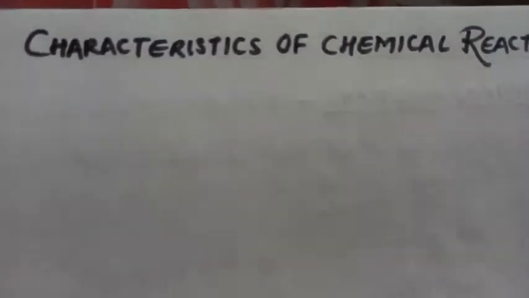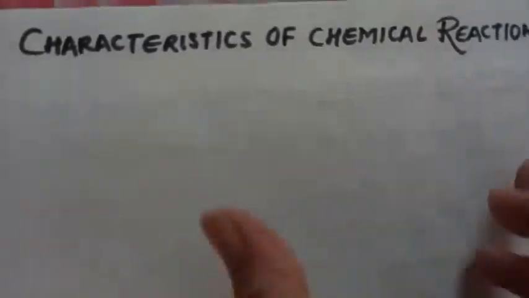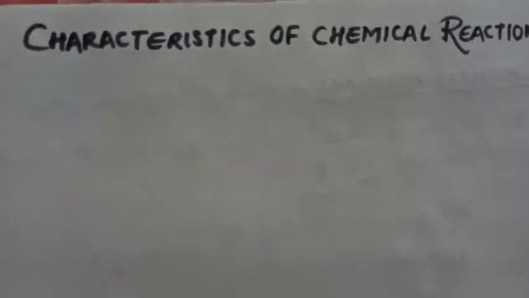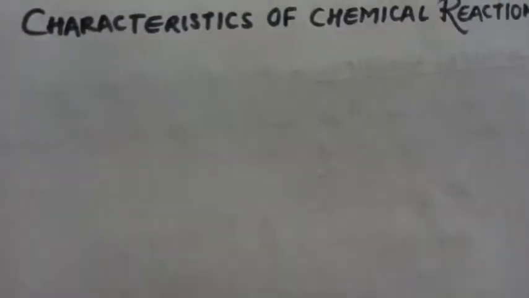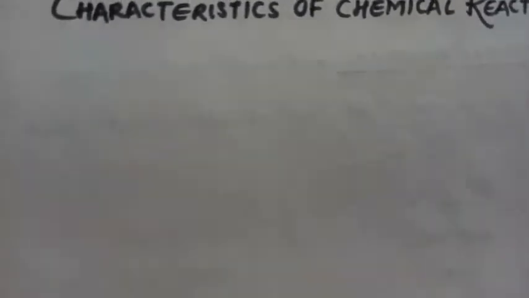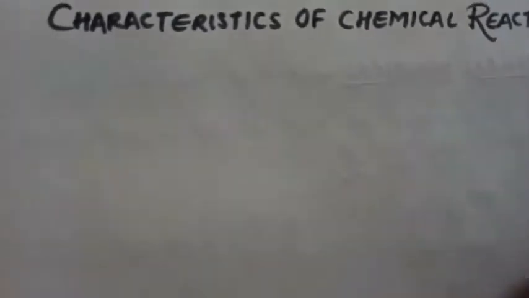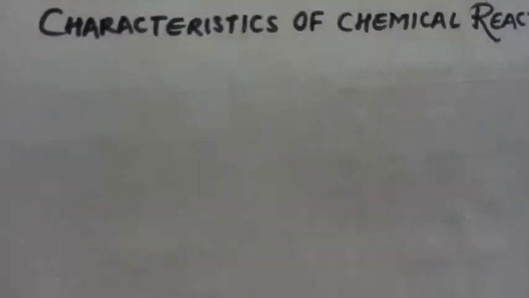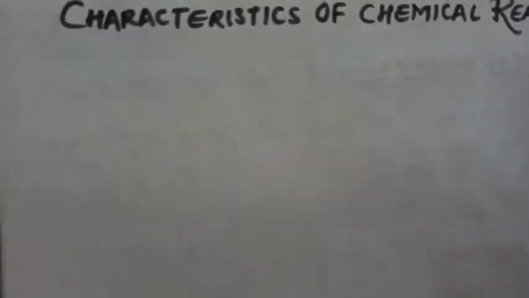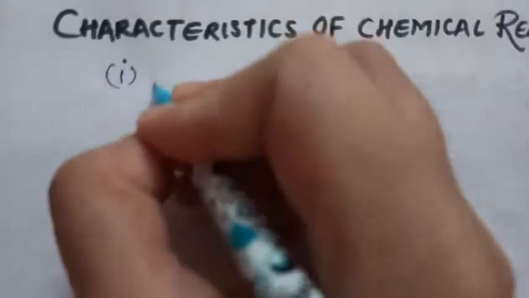Now let us continue and discuss what are the characteristics of chemical reactions. Characteristics means if any process is going on, what are the visual effects or what are the things by watching or looking at them you can say that it is a chemical reaction. आप क्या देखकर बोल सकते हो कि कोई process chemical reaction है या नहीं. So there are major 5 such characteristics.